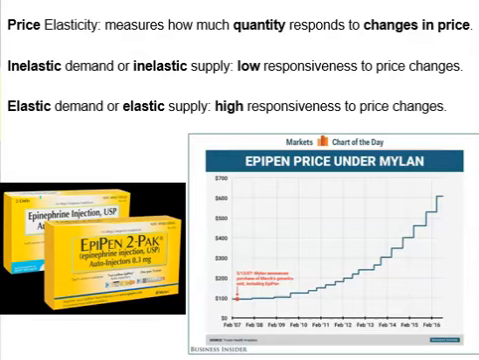Today we will take a look at the definition of price elasticity, its formula, and its applications. Before we get to the technical part, let's take a look at a story about EpiPen. EpiPen is a medical device to inject a measured dose of epinephrine to treat symptoms of severe allergies. Since 2007, EpiPen belongs to Mylan, an international pharmaceutical company based in Pennsylvania.